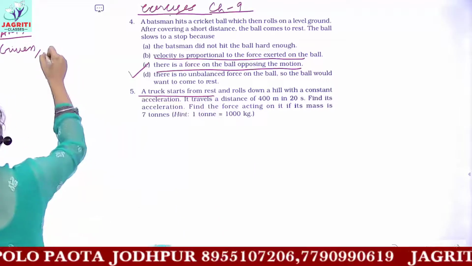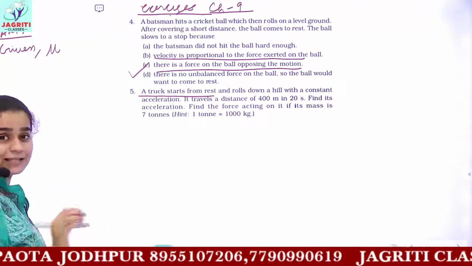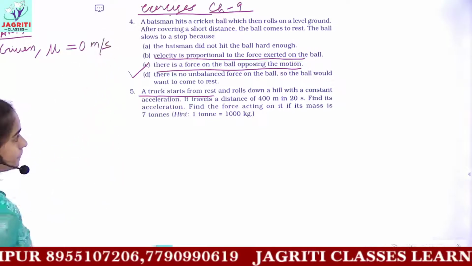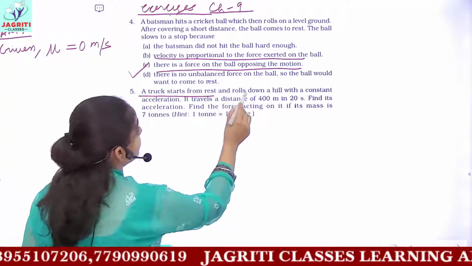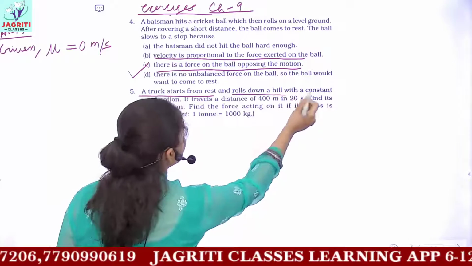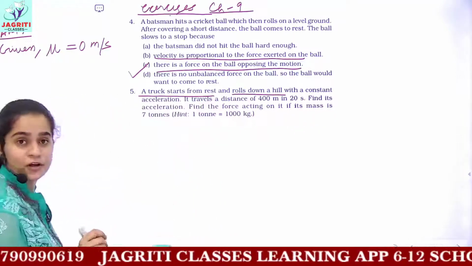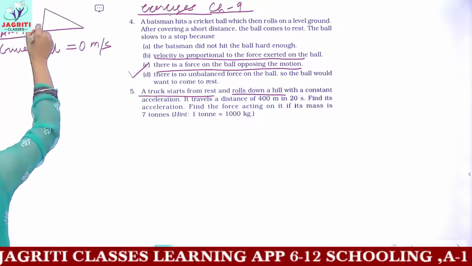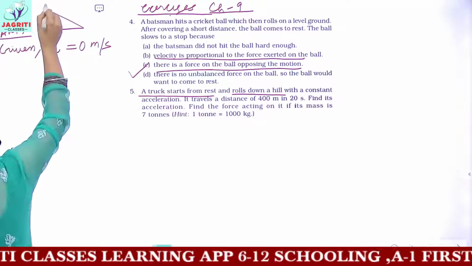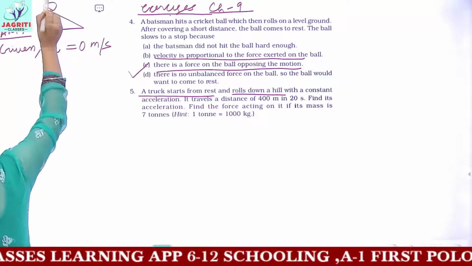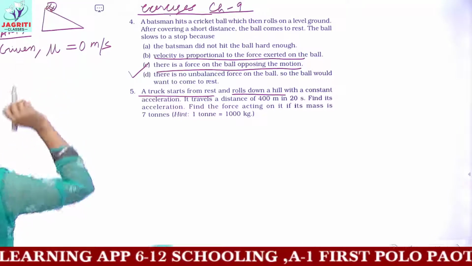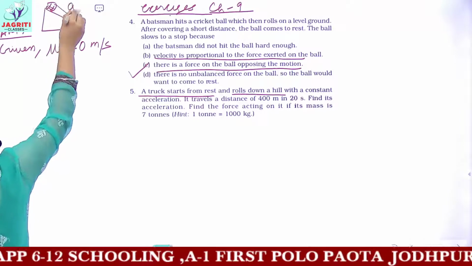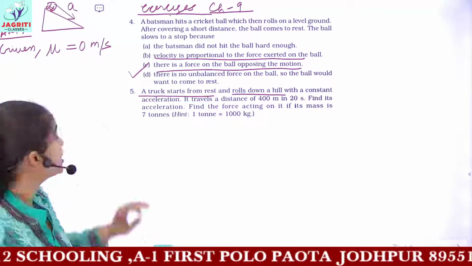So you are given initial velocity, depicted by the symbol small u. So u equals 0 meter per second here. Now we are saying the truck is rolling down a hill with a constant acceleration. Let's suppose this is a hill, and firstly the initial velocity of the truck was 0, and this truck is going down the hill with a constant acceleration a.